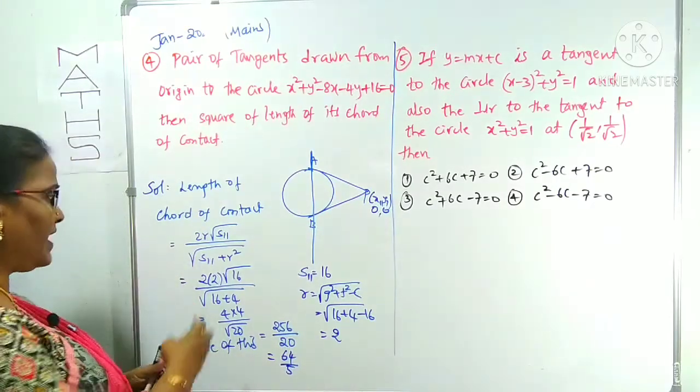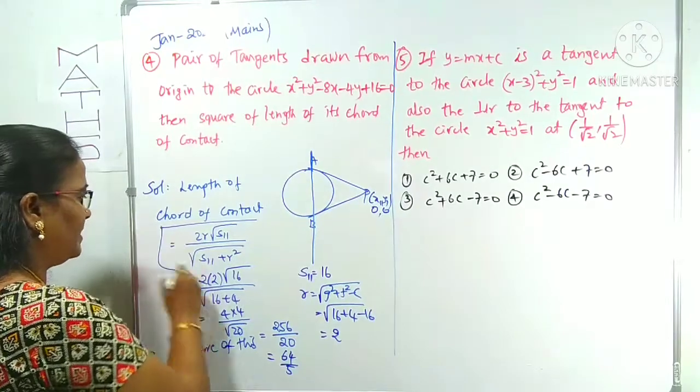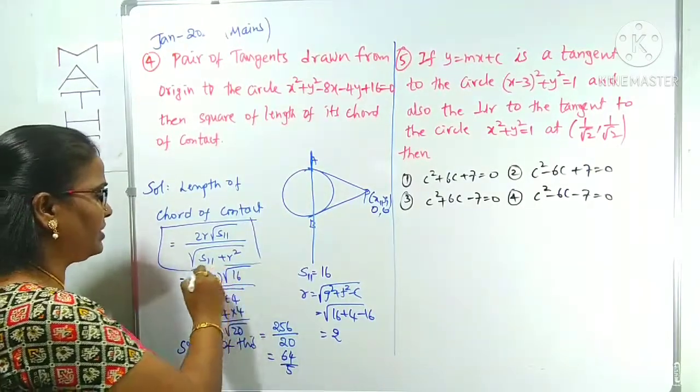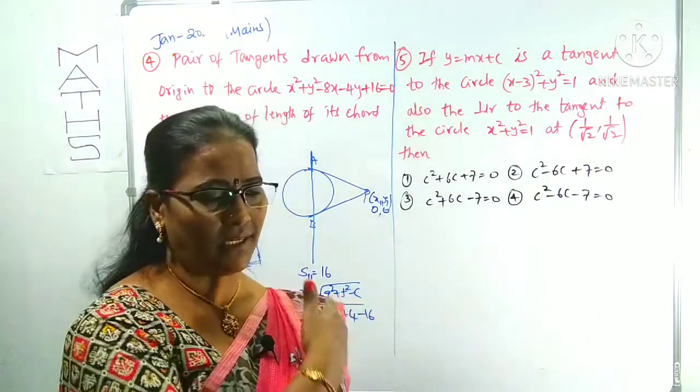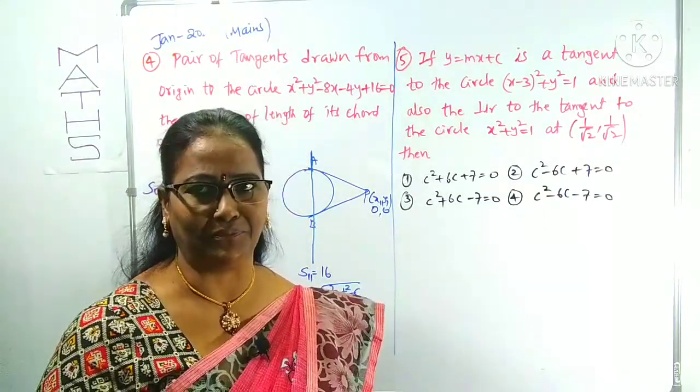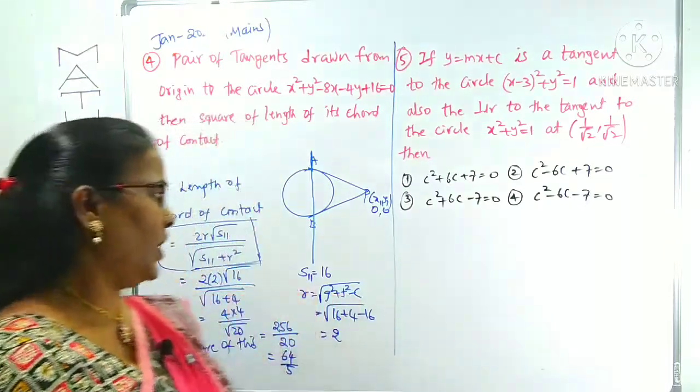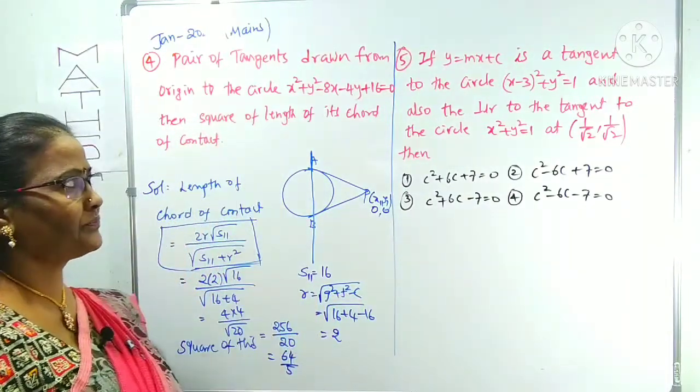Here you just have to concentrate on this step. This is used to find out the chord of contact. That is not given in previous lectures. I have given it here. You can make it a note, right? Now you can come to the next question.